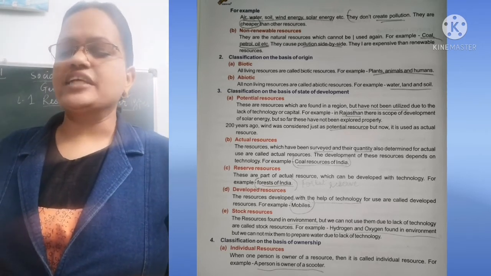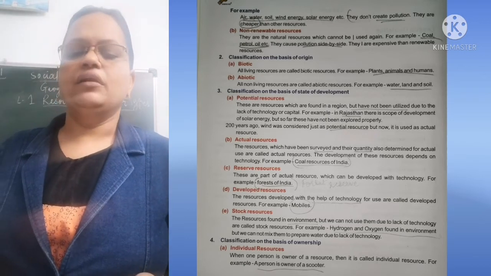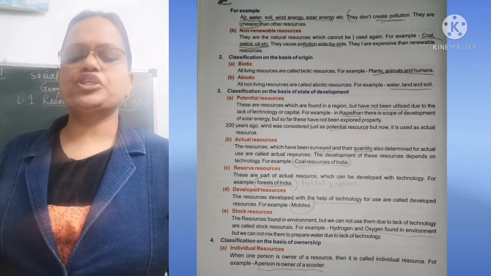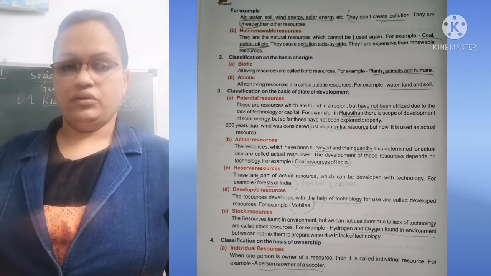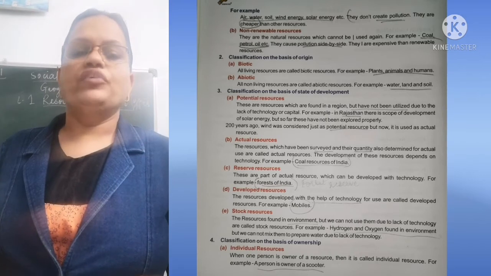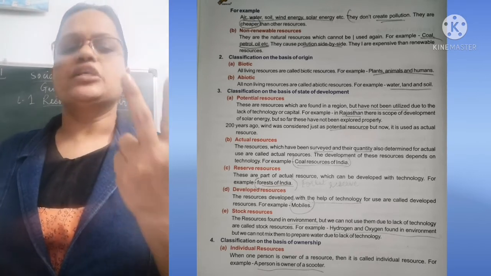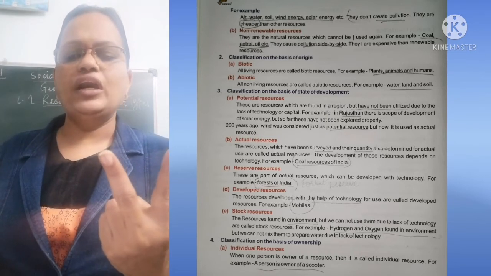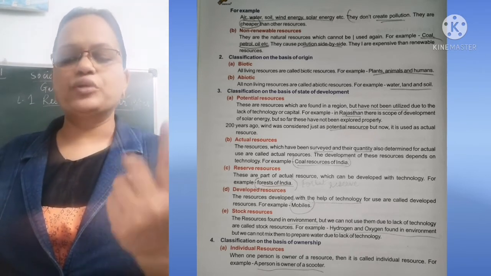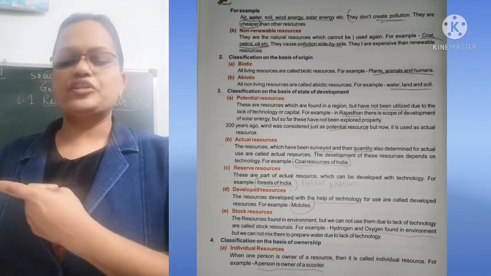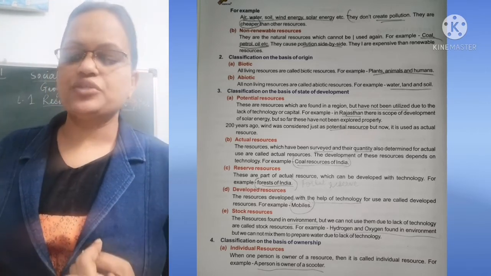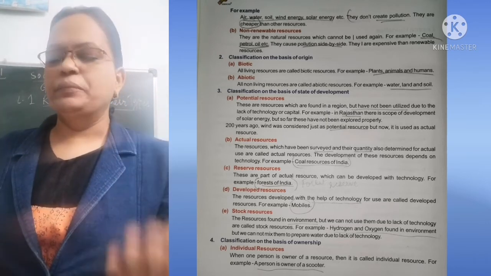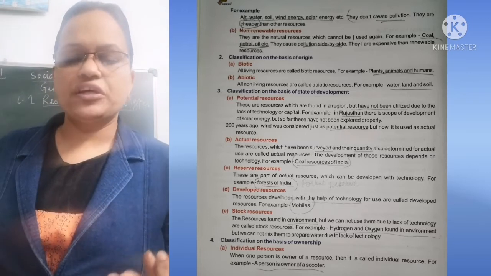And they are more expensive than renewable resources. Now next we are going to see classification on the basis of origin. According to origin, we have classified into two: biotic and abiotic. Remember, all living resources are called biotic resources. For example, plants, animals, human beings are called biotic resources.